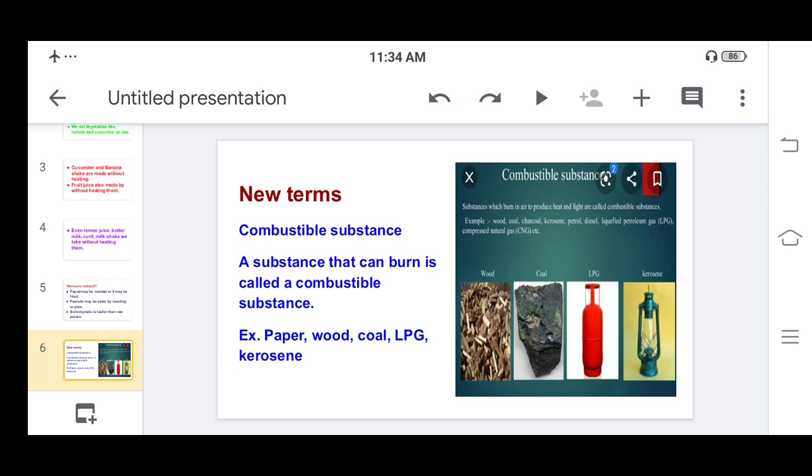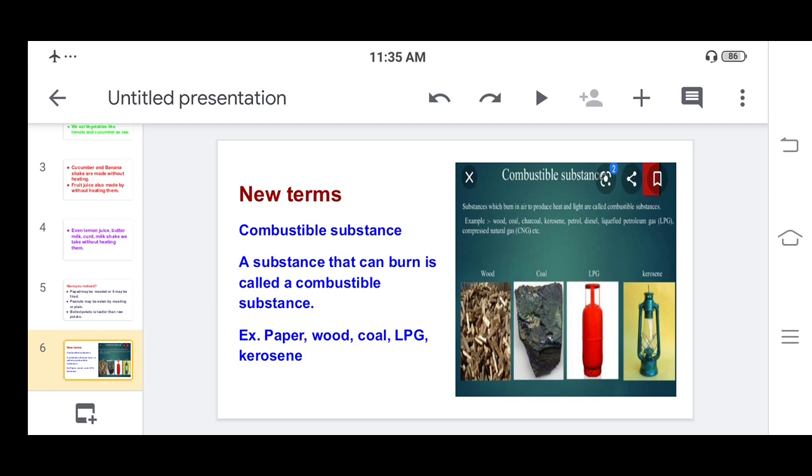And kerosene, we have seen the kerosene stove in the previous session. Here also one lamp is there. If you add kerosene and light it with a matchstick, then it will burn, meaning kerosene also burns. So kerosene is also a combustible substance. So now maybe you have understood that combustible substances are the substances which can burn.